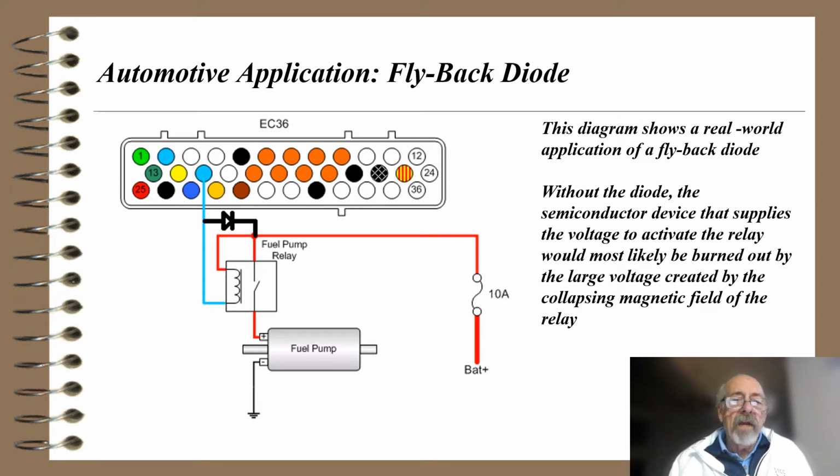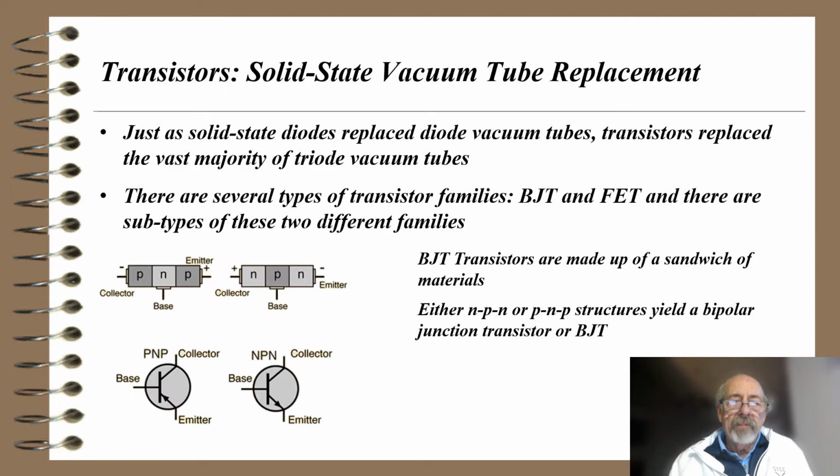You see the connector up above, a wire connector EC36, and the blue wire that comes off of that activates the relay for the fuel pump, and there's a 10 amp fuse there, so that's quite a bit of current creating that magnetic field. And when it collapses, the diode becomes forward biased and dissipates any of the voltage that's produced by the collapsing magnetic field.